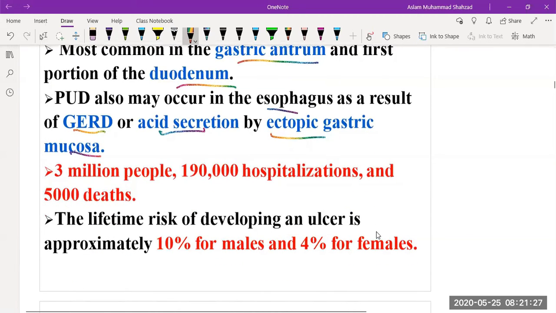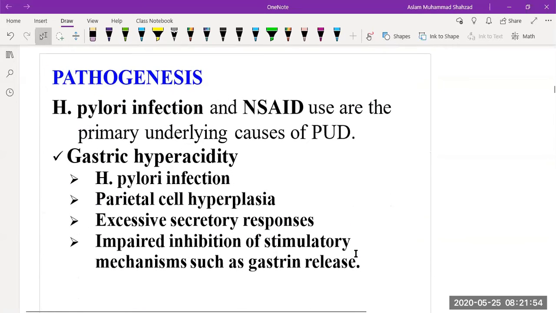Around 3 million people, 190,000 hospitalizations and 5,000 deaths. The lifetime risk of developing an ulcer is approximately 10% in male and 4% in female. So male are more prone to that ulceration. What will be the pathogenesis of the disease?